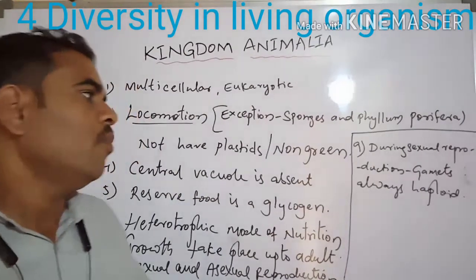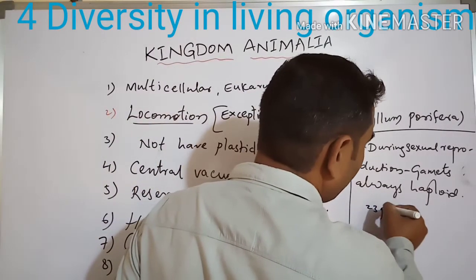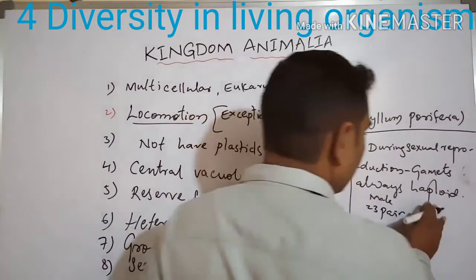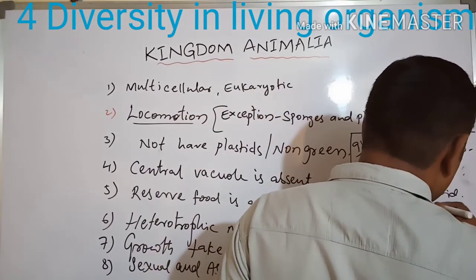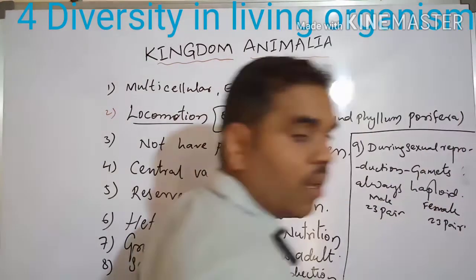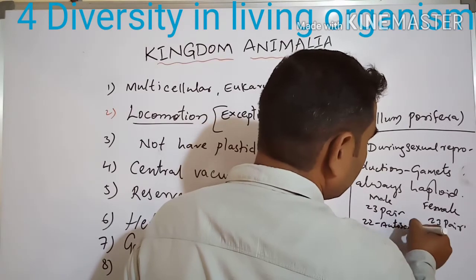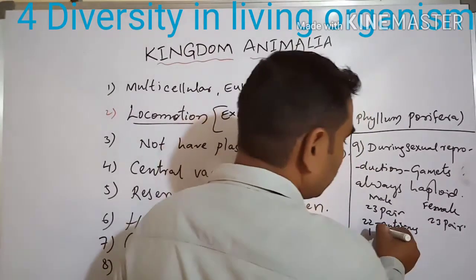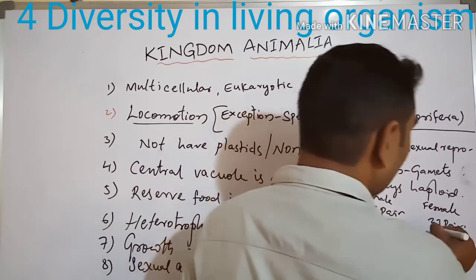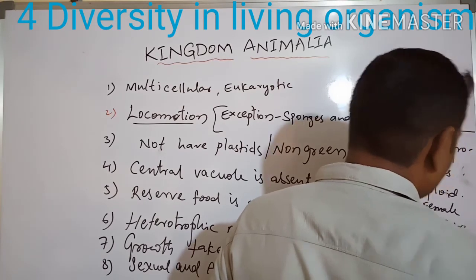For example, humans have 23 pairs of chromosomes in males and 23 pairs in females. Of these, 22 pairs are autosomes and one pair is sex chromosomes, in both male and female.